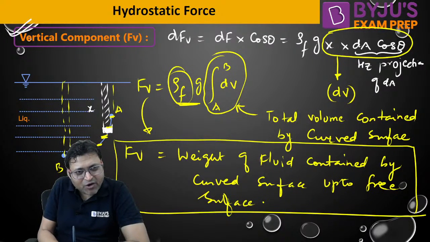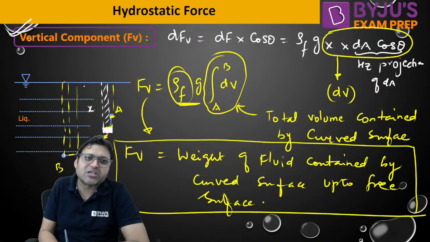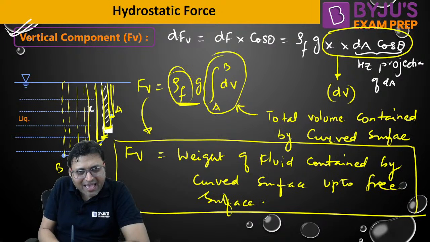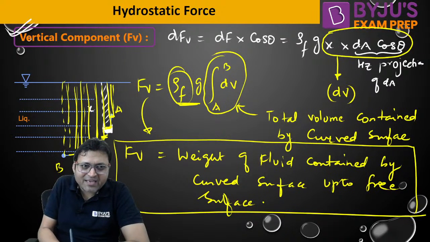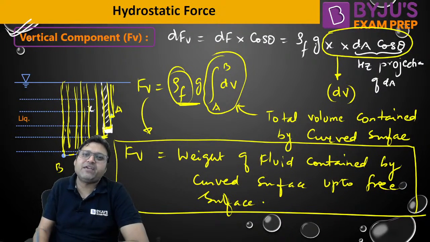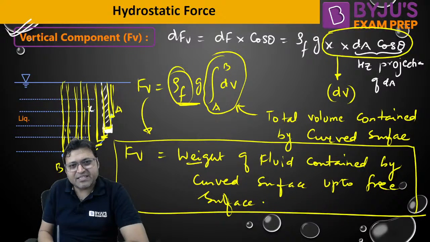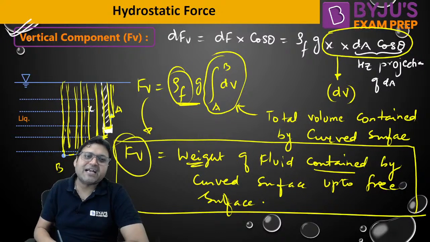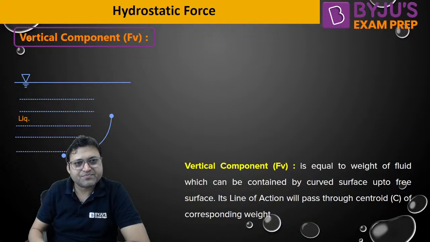That is why we cannot take the horizontal projection of the entire curve. We need to calculate x into dA cos theta here, and add all of them to make the integration of dV. Are you getting it? That is why it is the weight of the fluid contained by the curved surface up to the free surface. That is how we can calculate FV.